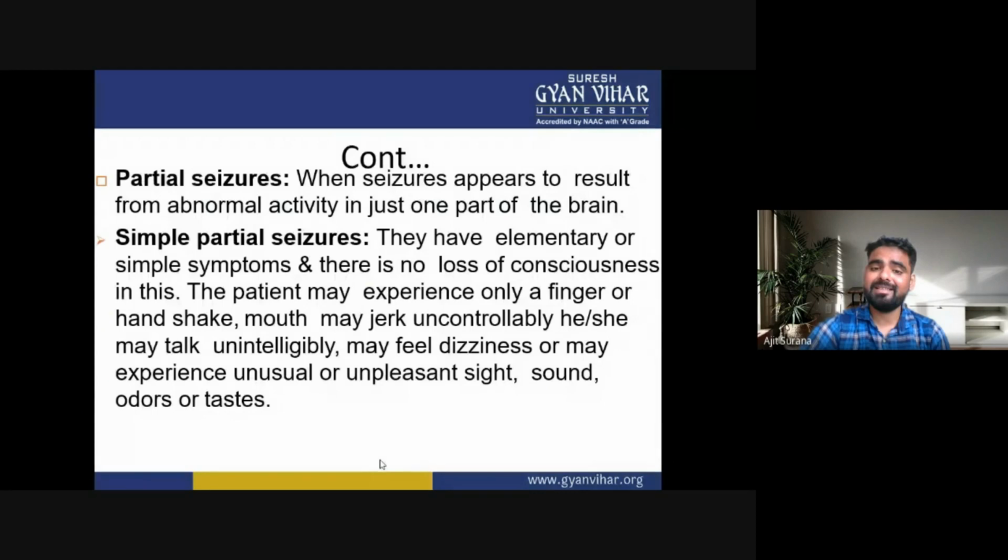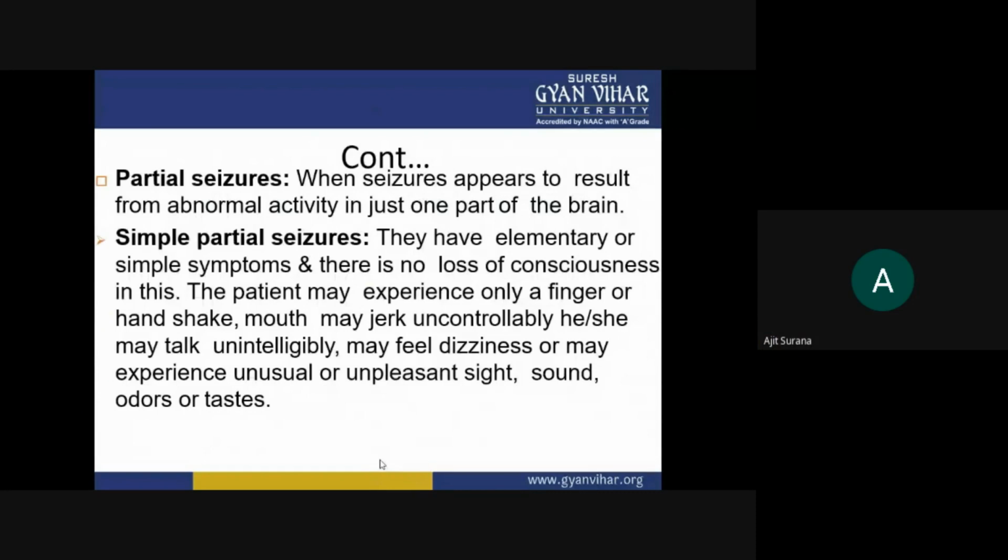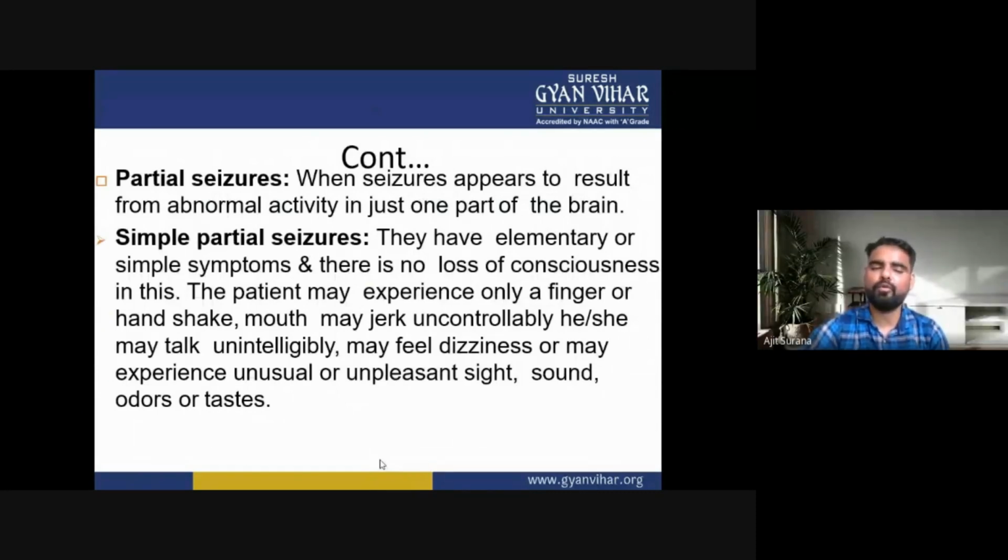In clinical manifestations, partial seizures occur when the seizures appear to result from abnormal activity in just one part of the brain. Simple partial seizures have elementary or simple symptoms, and there is no loss of consciousness. The patient may experience a finger or hand shake, the mouth may jerk uncontrollably, he or she may talk unintelligibly, may feel dizziness, or may experience unusual or unpleasant sights, sounds, odors, or tastes.